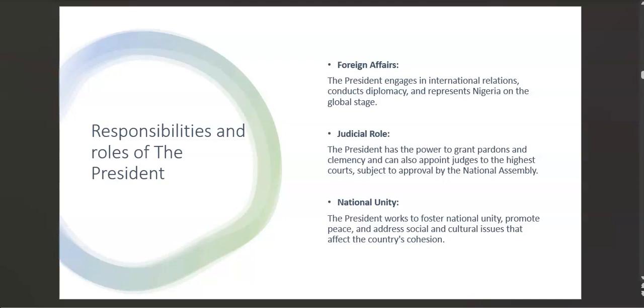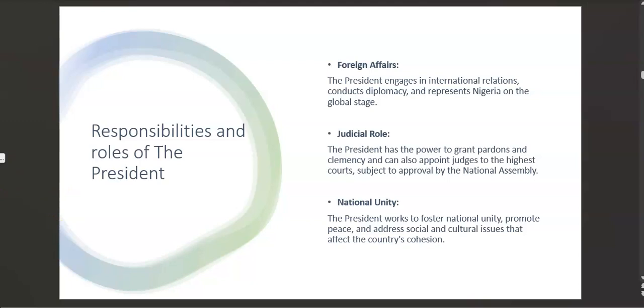He can choose to appoint members of the government like ambassadors. So he can take the judicial role where he can grant pardons and also appoint judges to the highest courts.